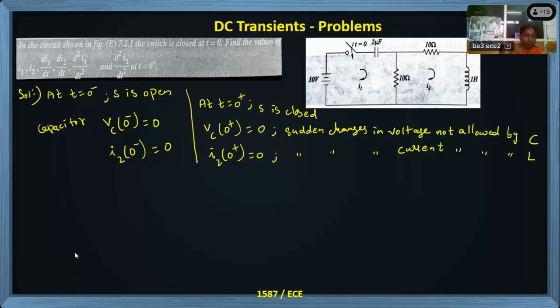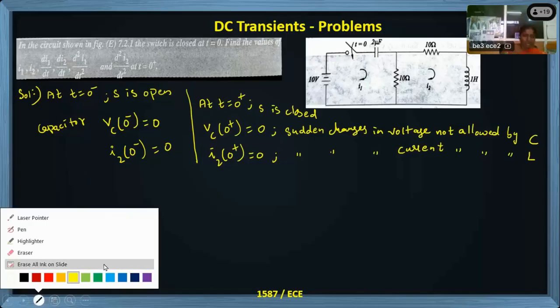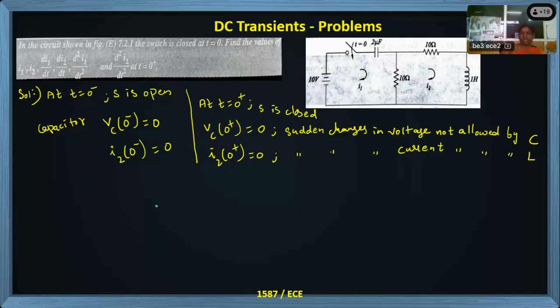Now we will see the next analysis. We completed voltage in the capacitor and current in the inductor, our main concept. Now, when the switch is closed, we will analyze the circuit. If I redraw the circuit, this is the DC supply, then here the switch is getting closed, and then we have a capacitor which is acting as a short circuit, because sudden changes in voltage are not allowed.